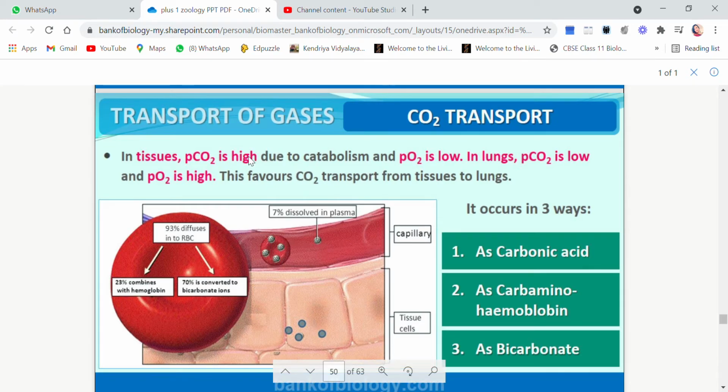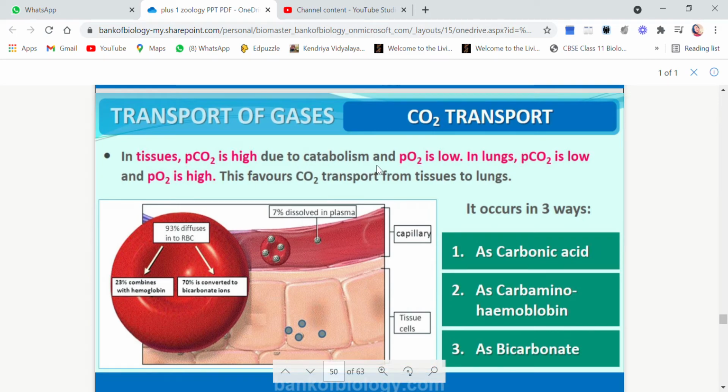So children, in this video we are going to discuss carbon dioxide transport. Now as we know, in tissues the partial pressure of carbon dioxide is high because tissues are the ones which will do some work, which will do the metabolism, and they will use oxygen and give out carbon dioxide. Now, why is this carbon dioxide high? It is due to catabolism.